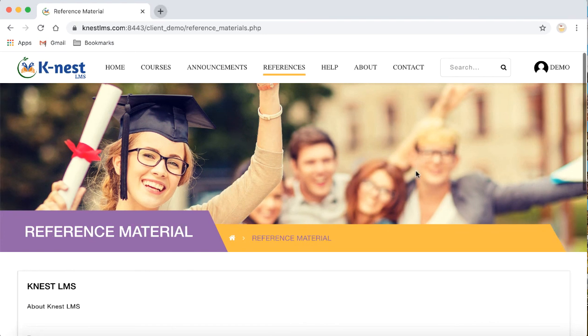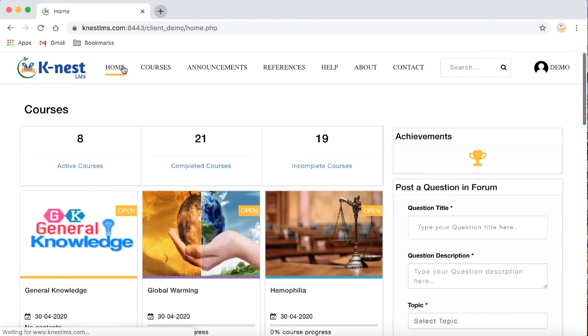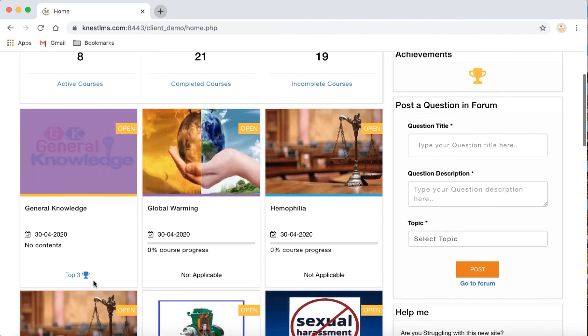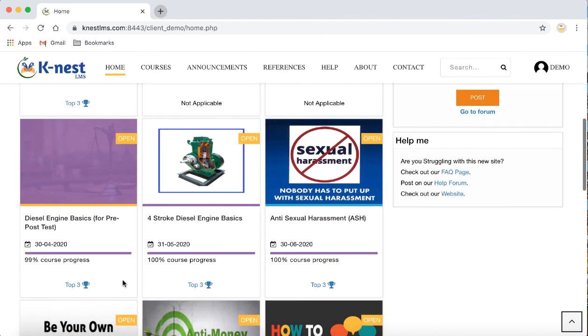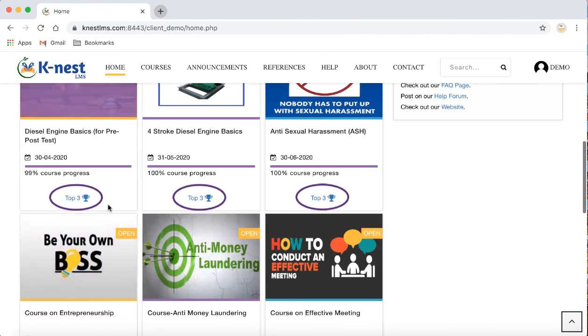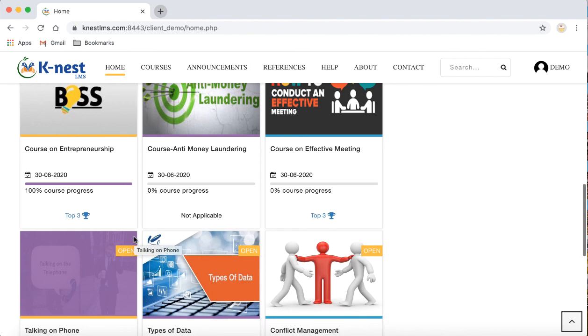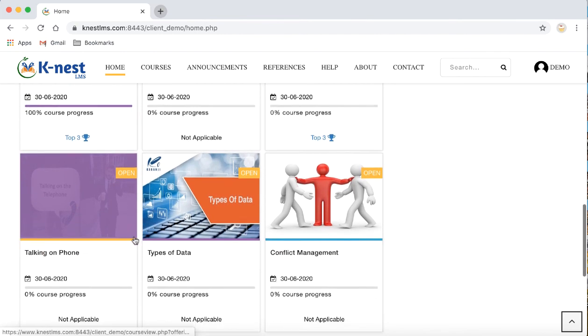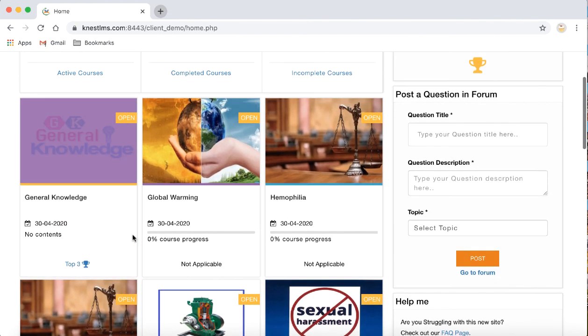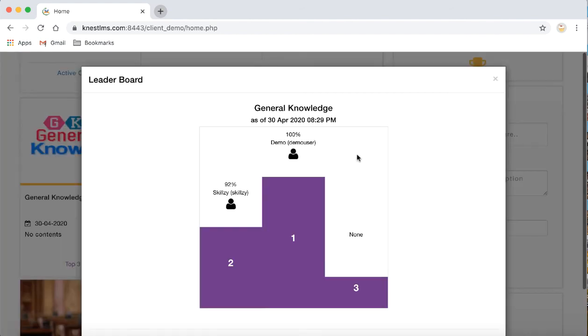Last but not the least, I also wanted to show one more interesting feature of this LMS which keeps the interest going for the learners, is this leaderboard feature. As you can see at the bottom of many of these courses, you have this top 3 icon. Those courses which have an assessment associated with them will have this icon. Let me click on any of them. So this shows the leaderboard. That means the top 3 performers in this course.